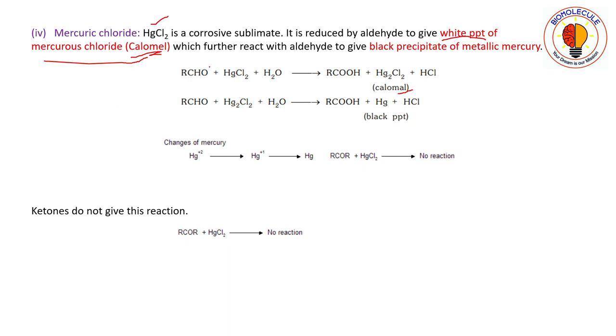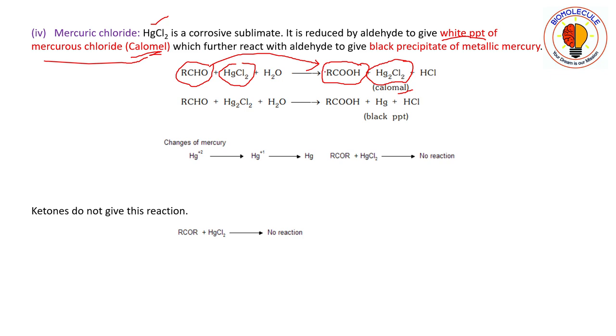You see here that you take one aldehyde, treat it with mercuric chloride, and we will get white precipitate of mercurous chloride. So this one is your white precipitate of mercurous chloride. Okay, and further you are getting this aldehyde to acid.